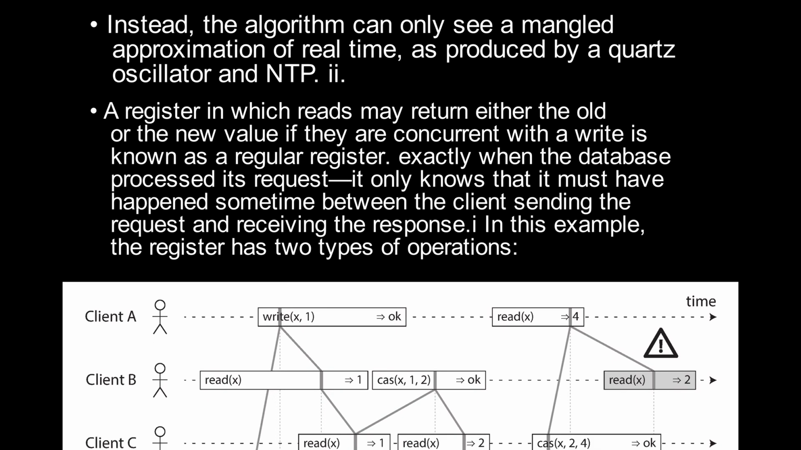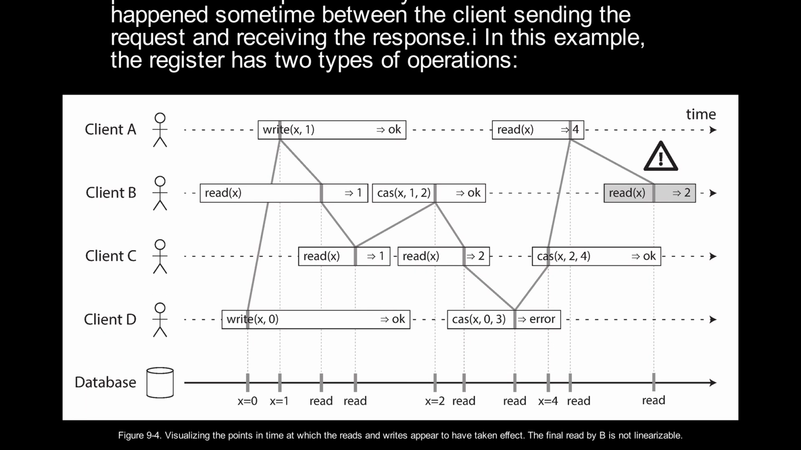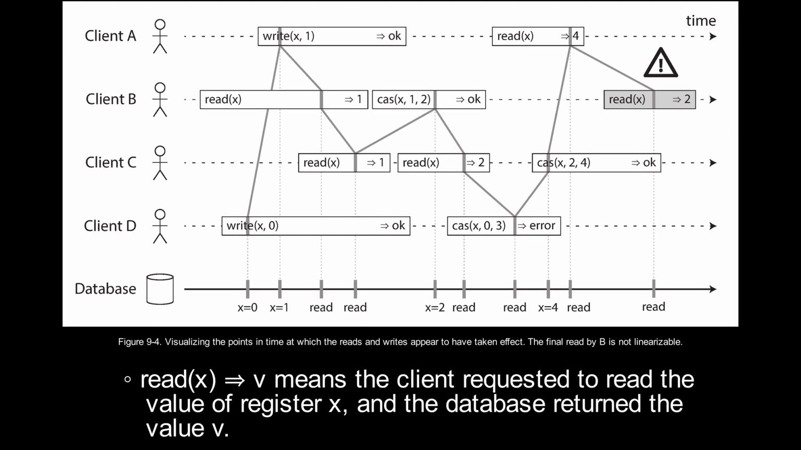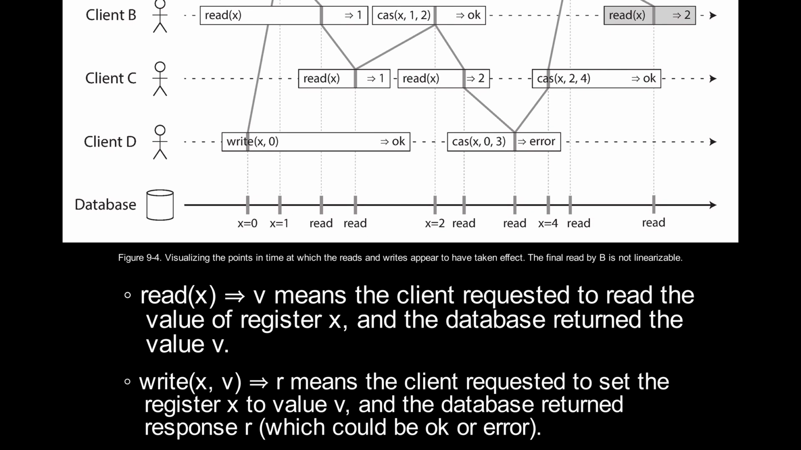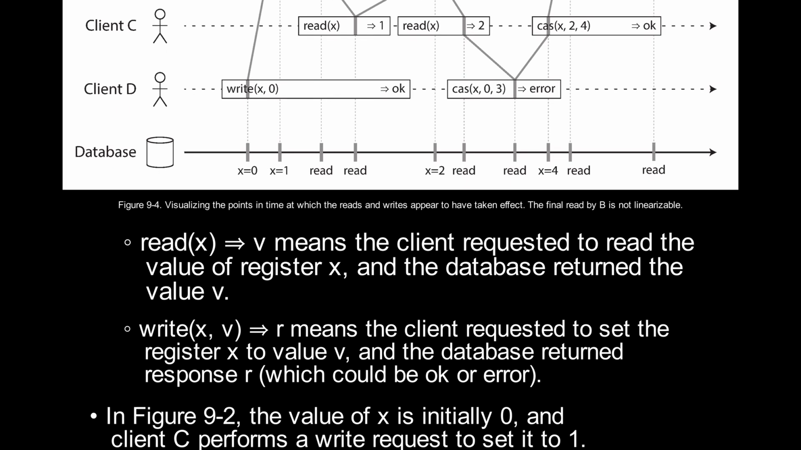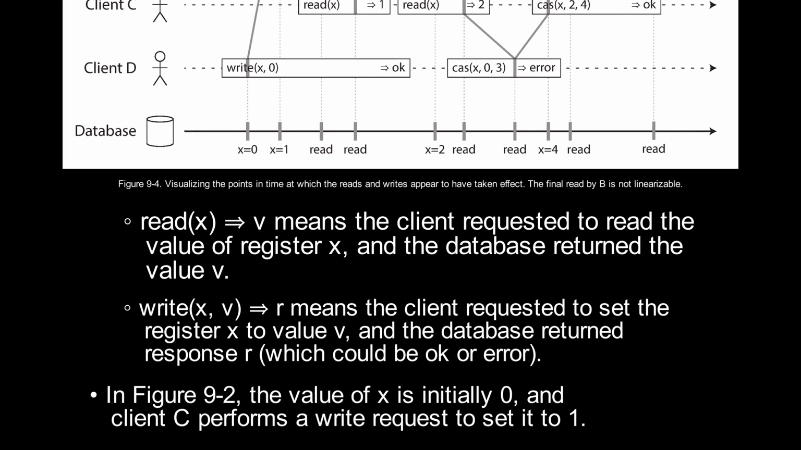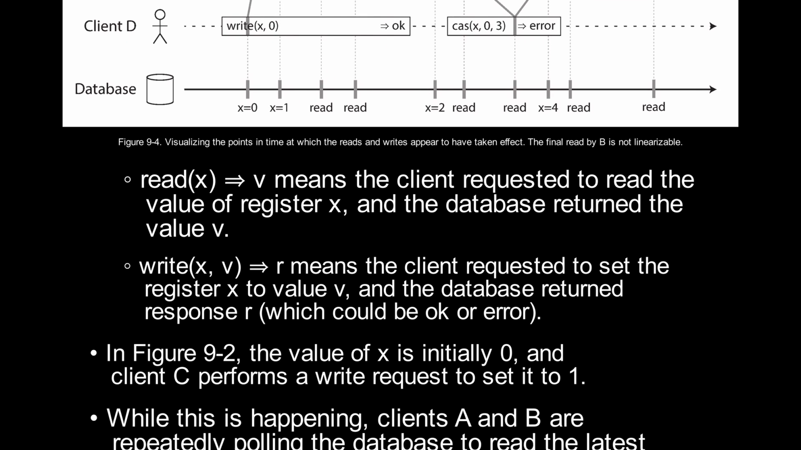Figure 9-4. Visualizing the points in time at which the reads and writes appear to have taken effect. The final read by B is not linearizable. Read(x) = v means the client requested to read the value of register x, and the database returned the value v. Write(x, v) = r means the client requested to set the register x to value v, and the database returned response r, which could be OK or error.